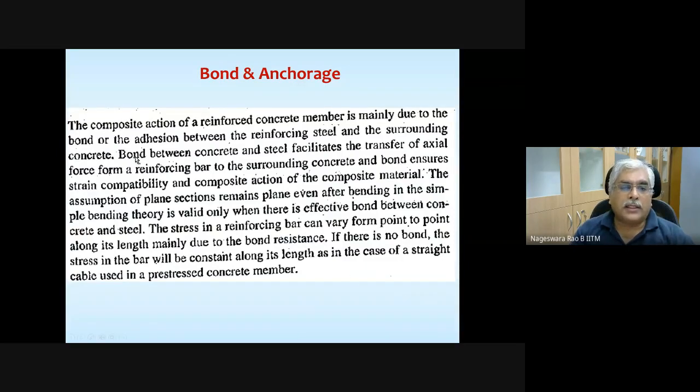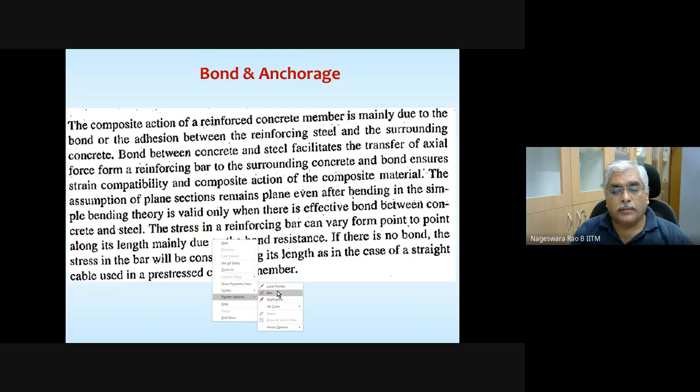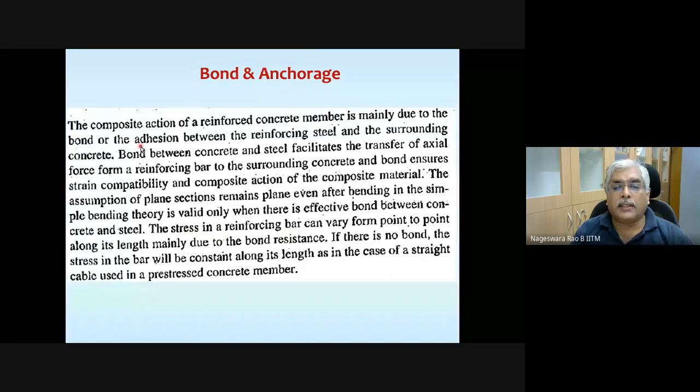Bond and anchorage. The composite action of a reinforced concrete member is mainly due to the bond and the adhesion between the reinforcing steel and the surrounding concrete.